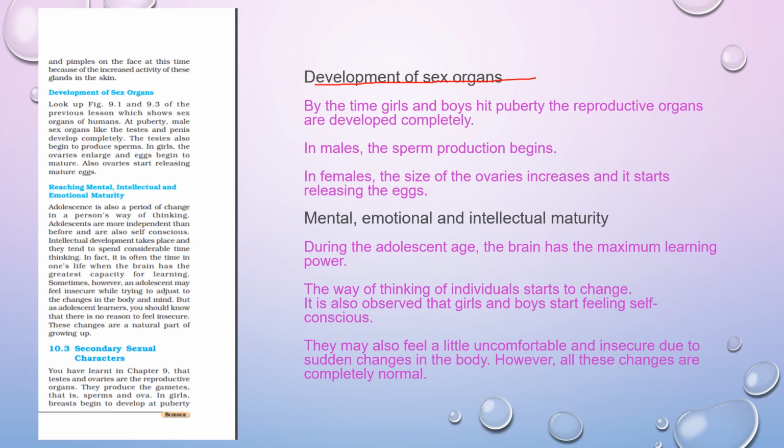When the reproductive organs develop completely, in males the sperm production begins.